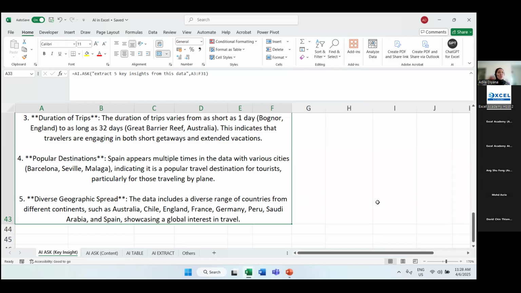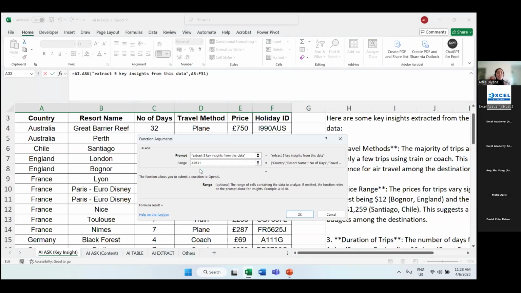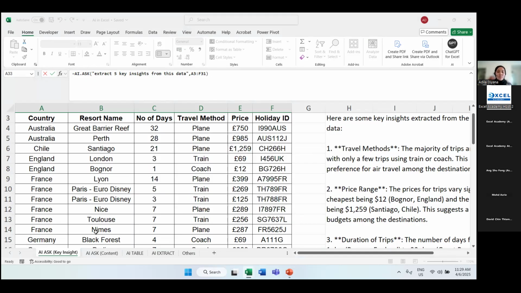Maybe you want to focus on country, up to you. And remember the last part is, okay, here for range, make sure you highlight the relevant data that you would like to perform your analysis. Okay, so that is the first usage of AI.ASK.